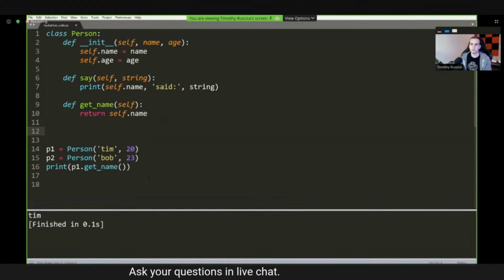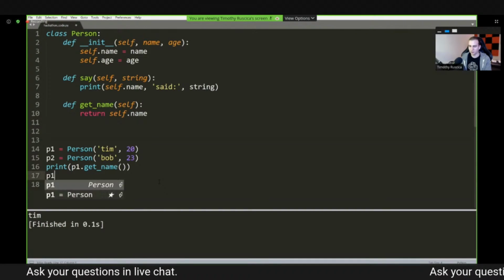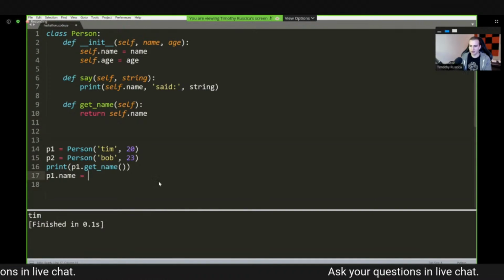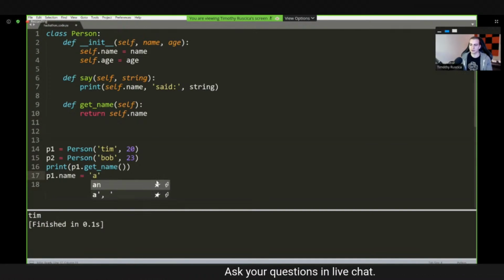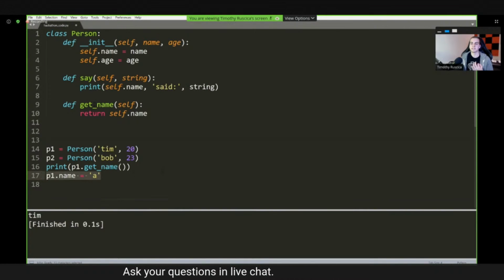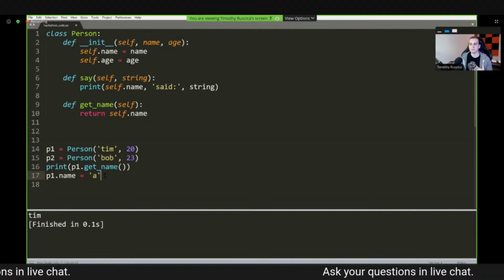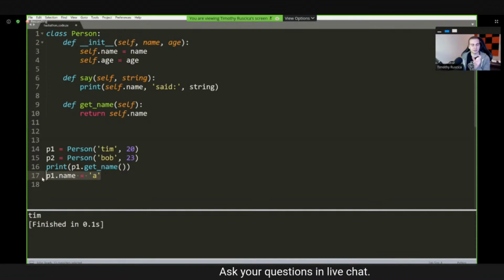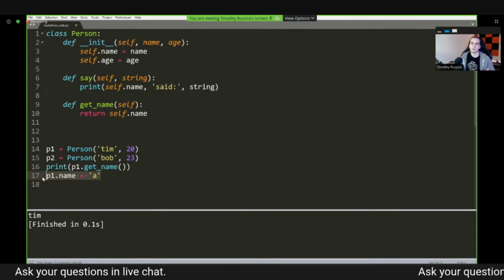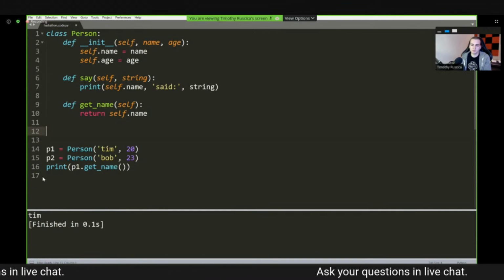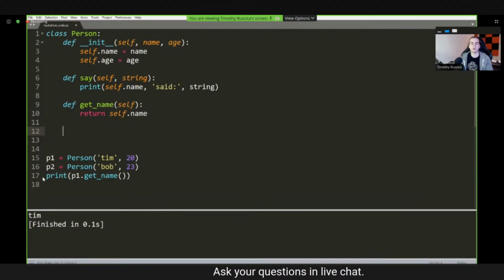Well, there's no way for me to enforce that if I simply let people do something like p1.name equals, and then set it to something like that, right? I can't enforce that this name is never going to be too short if I don't have a proper method that takes in the value, checks it, and only performs the update if it meets the criteria. So that's where we would use something like a getter and setter, when we want to make sure that the input we're getting or the value we're returning is valid.